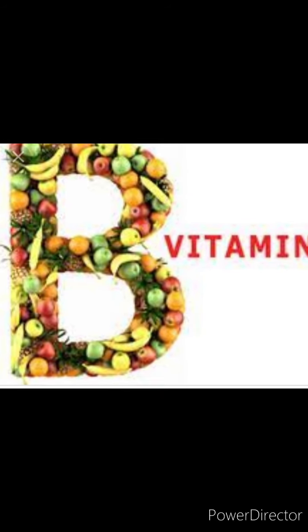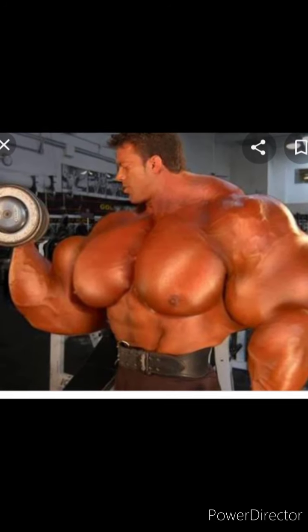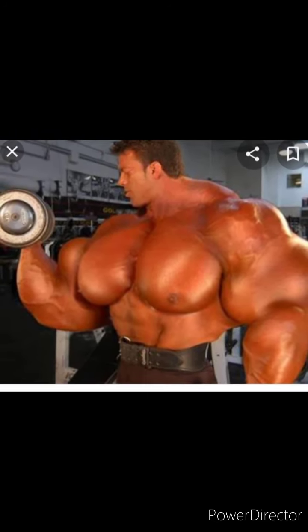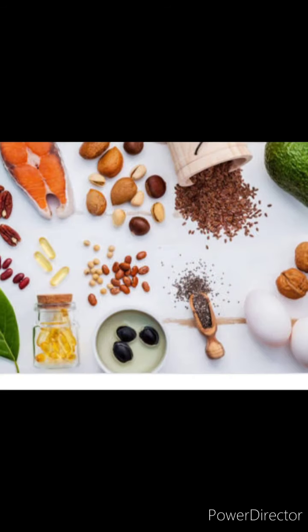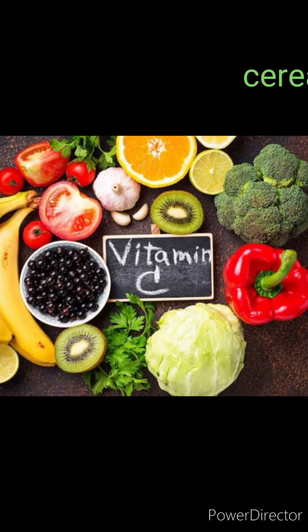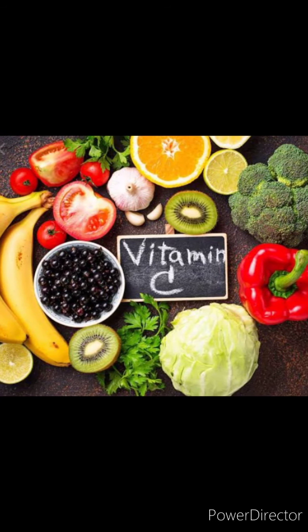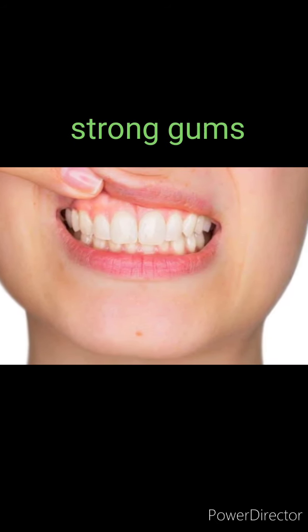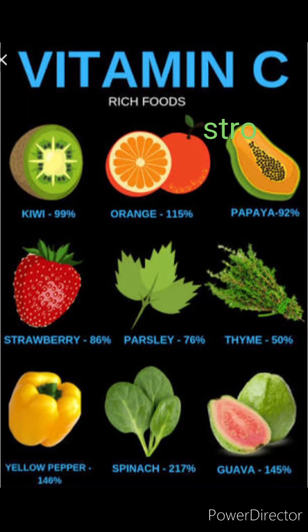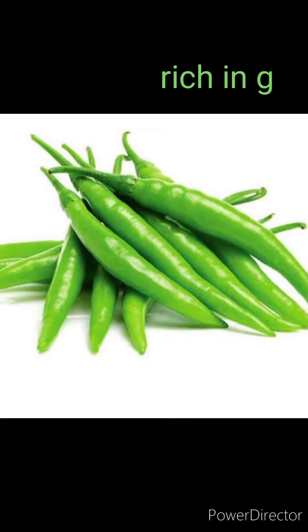Coming to the second vitamin, that is vitamin B. It keeps our muscles and nerves healthy. It is found in cereals, bread, pulses, egg, fish, etc. Coming to vitamin C, this helps us to fight infection and keeps our gums strong and healthy. It is found in lemon, grapes, tomato, guava, and it is rich in green chilies. You can see in the picture.